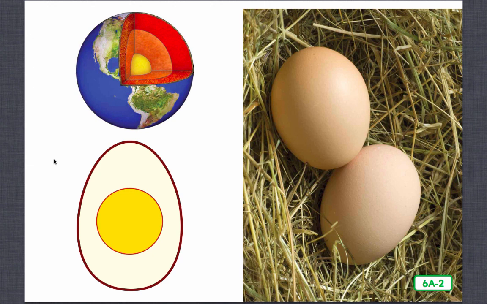Hens lay eggs. Not all eggs become baby chickens or chicks. In order to produce chicks, a rooster must fertilize the eggs before the hen lays them. Fertilization is similar to pollination. Just like flowers need pollen from another flower in order to make seeds, hens need roosters in order for their eggs to become baby chickens or chicks. Eggs that are not fertilized do not become baby chickens. They are sent to stores so that people can buy them and eat them.